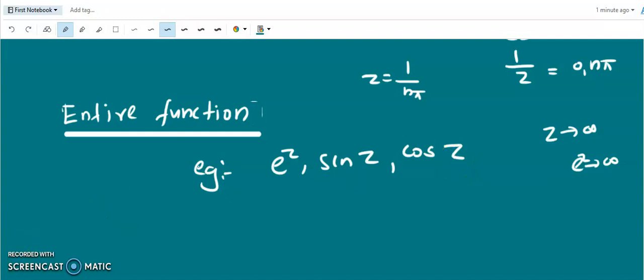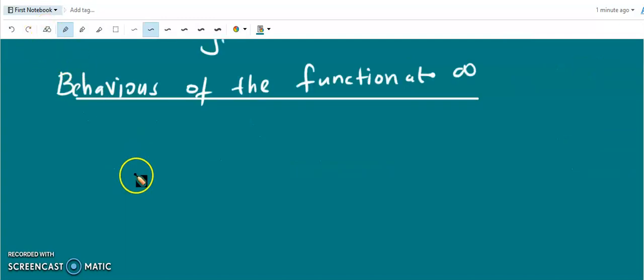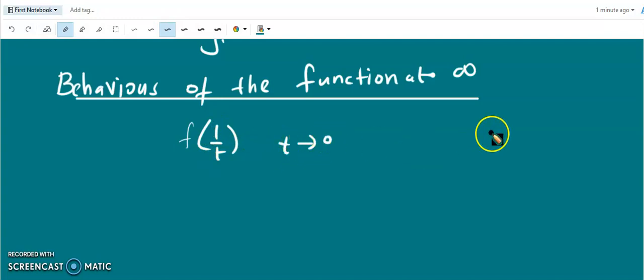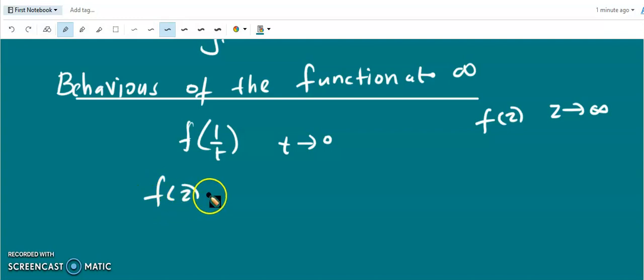Now we discuss the behavior of the function at infinity. The behavior of a function f of z as z goes to infinity is defined in terms of the behavior of f of 1 by t as t goes to 0. For example, consider the function f of z equal to z.